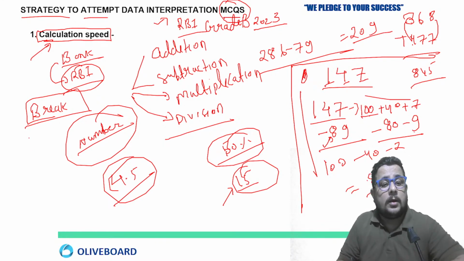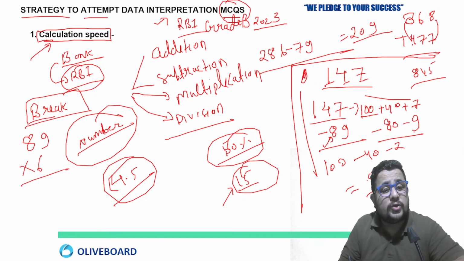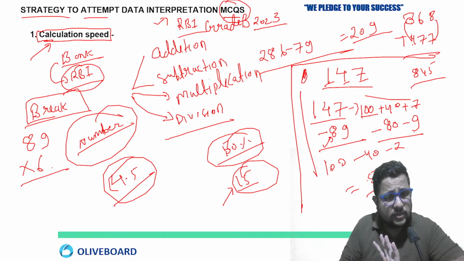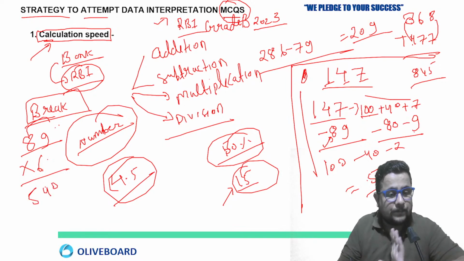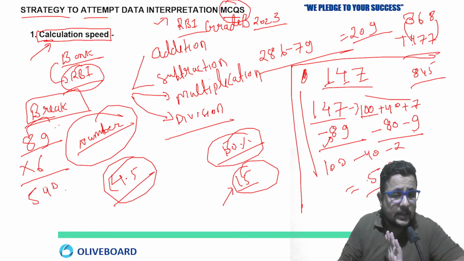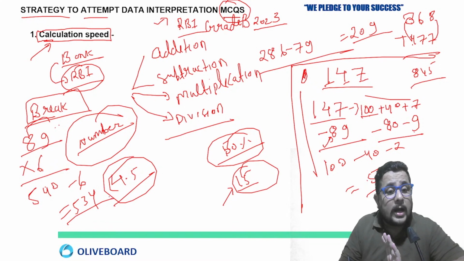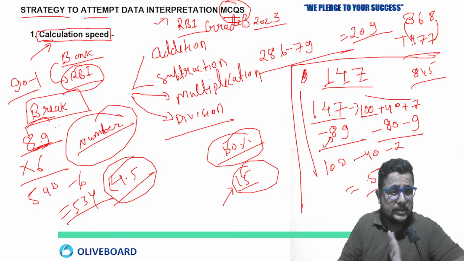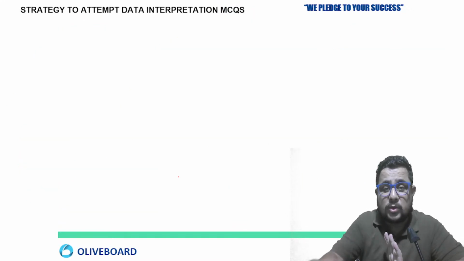If I say 89 multiply 6, how will you do that? 6 nines, you can do it like that also. Or verbally, if I want to solve this, how will I do it? It is near to 90. 90 minus 1, so 6 nineties are 540, right? And minus 6, 534. How have I done this? 90 minus 1, I can write 89 like this, nearest multiple of 10. So it is near to 90. 90 minus 1, 6 nineties are 540, 6 ones are 6, just subtract, 534. So this is the smart approach which you have to use.